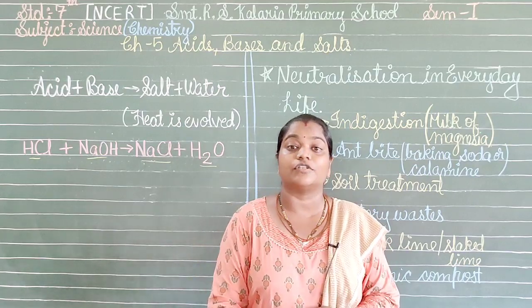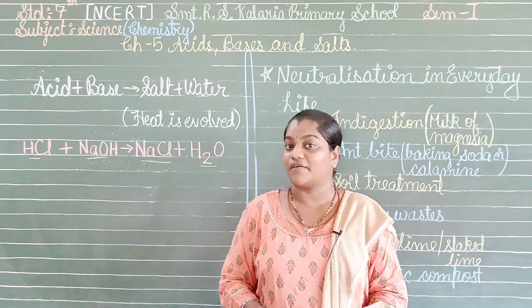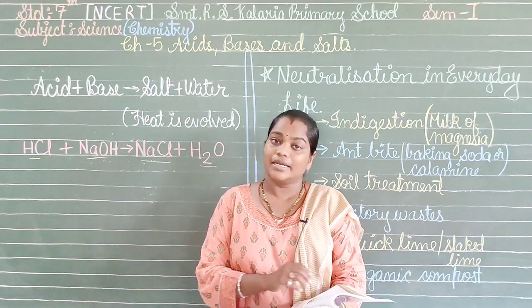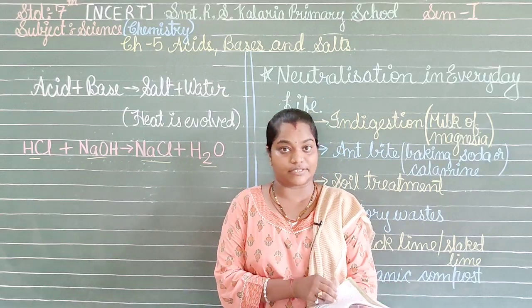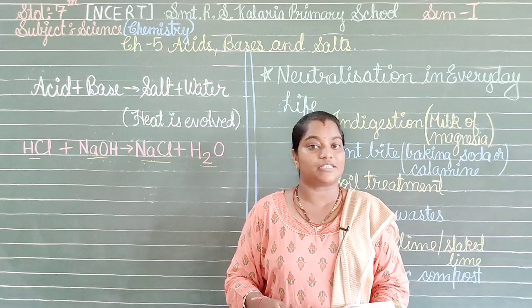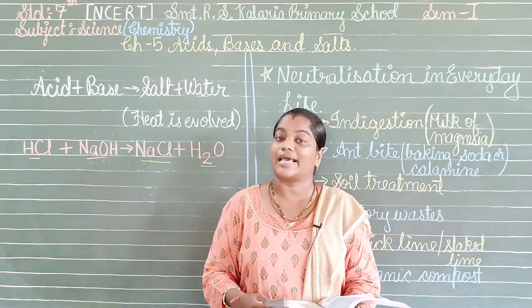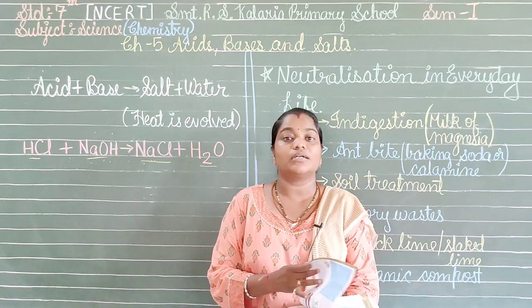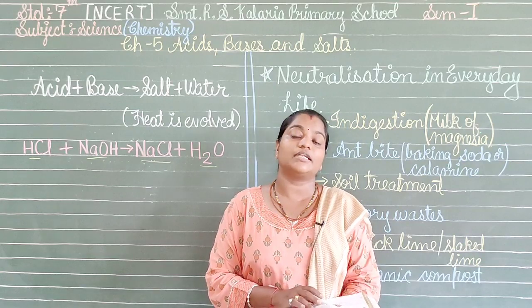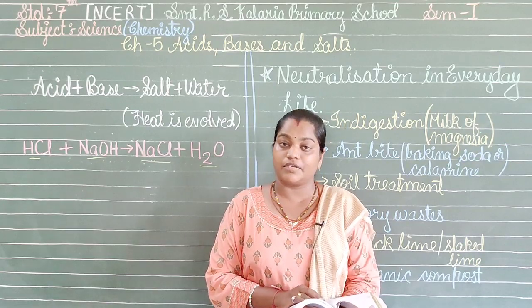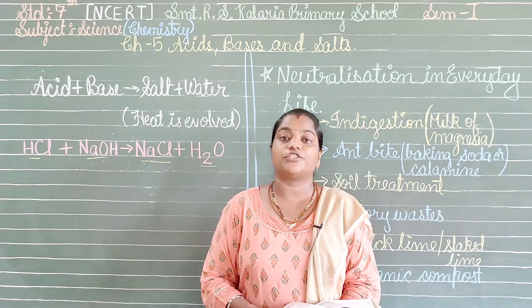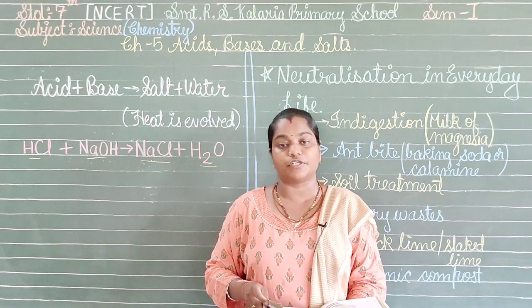Now this was the end of the chapter, and I hope that you people have understood it. Let's have a small recap of whatever we have studied. Starting from the first portion, we have seen what acids, bases, and indicators are. Then we started with litmus, and saw the activities in which we tried litmus paper with different solutions.